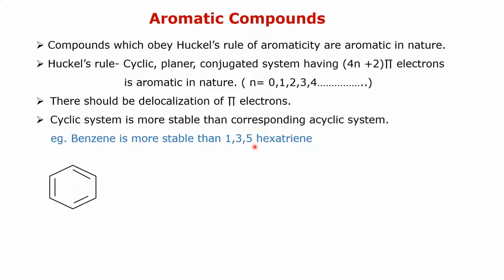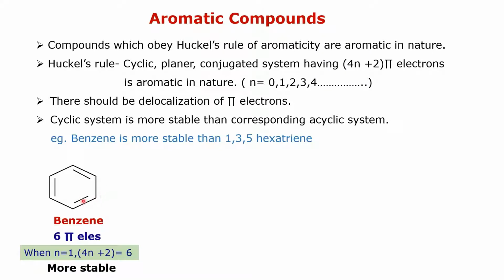1,3,5-hexatriene. In case of benzene, there are 3 pi bonds, and as there are 3 pi bonds, there are 6 pi electrons. One bond is made up of 2 electrons. Therefore, there are 6 pi electrons, and these 6 pi electrons fit in the formula of 4n plus 2.